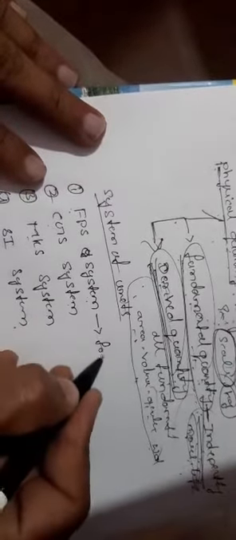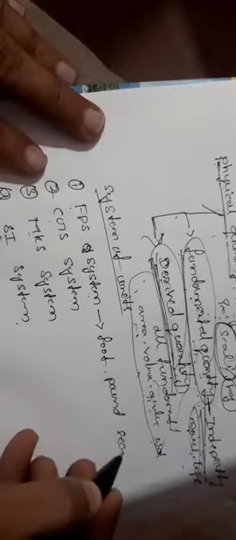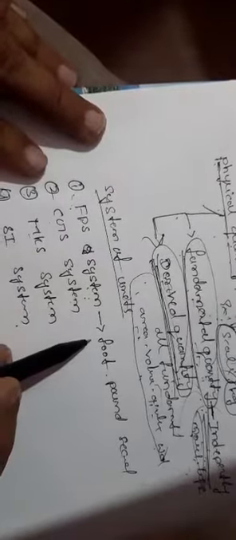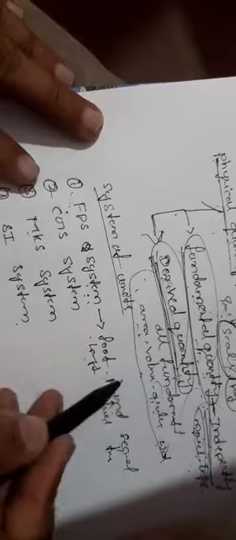What is the meaning of the FPS system? F means foot, and P means pound. In this system, the unit of length is foot, the unit of mass is pound, and the unit of time is second. The FPS system is derived from length in foot, mass in pound, and time in second.